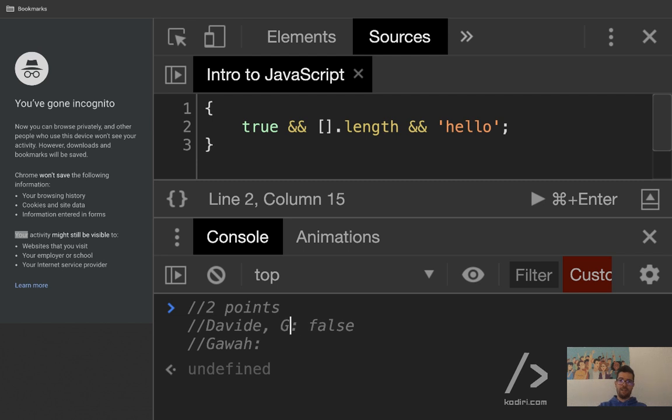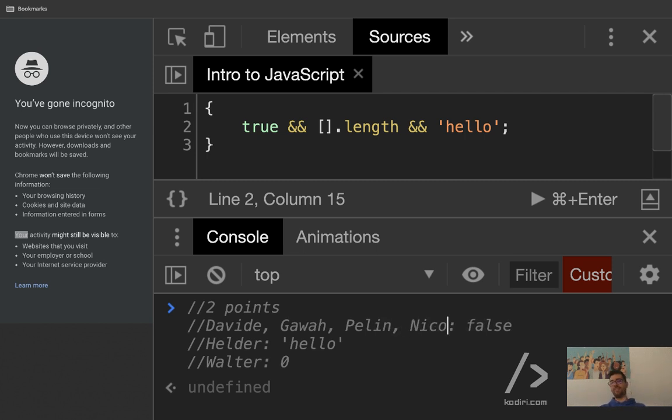And what does Helder think? Hello. Who else? Walter said 0. Anyone else? False, for Pelling and Nico, I believe. That's very interesting.